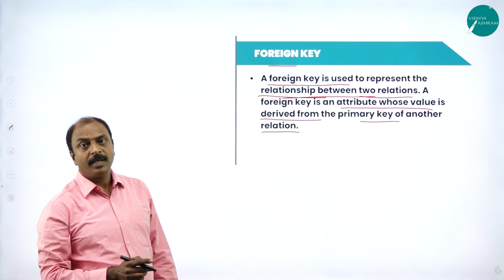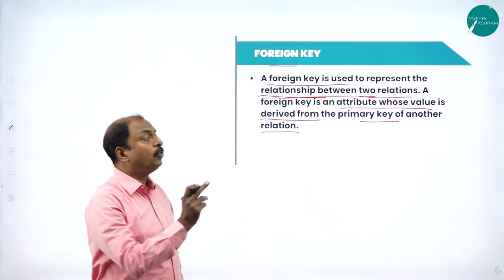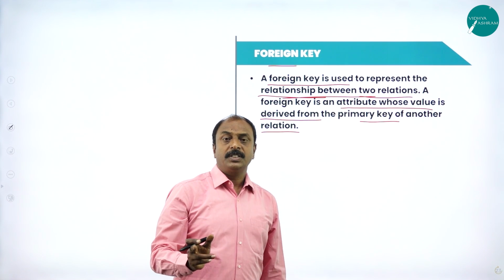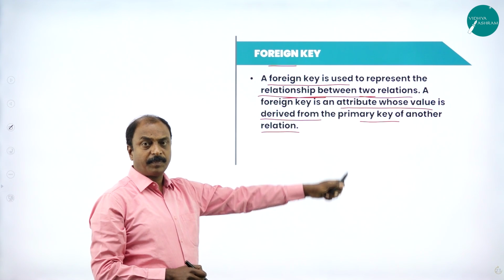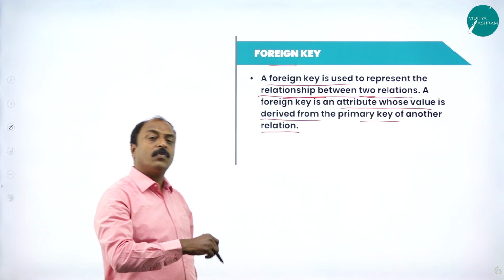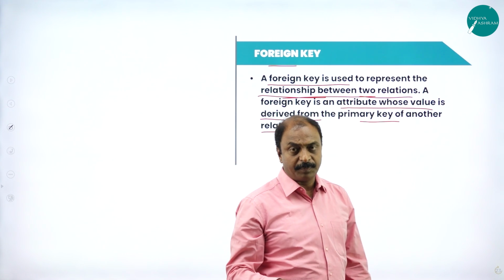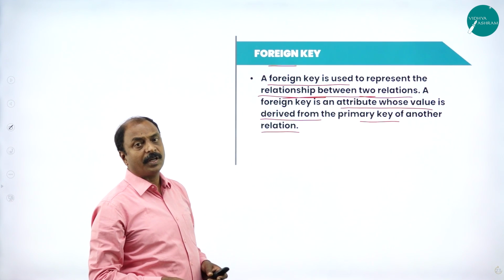Suppose you have more than one table in your database, then how do we connect those two tables? That is possible with the help of a foreign key. Foreign key is nothing but the primary key of one table appearing in another table. That is how we can differentiate primary key and foreign key.